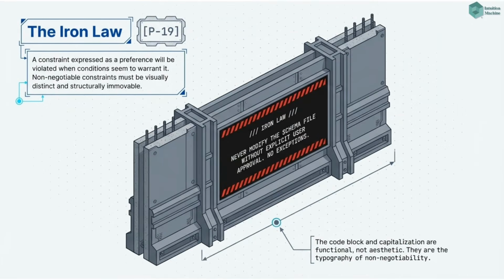Pattern 19, iron law. The most important behavioral constraints are stated as non-negotiable absolute rules in a visually distinct block. Each rule is stated in ALLCAPS. Each rule is immediately followed by explicit closures of the most likely rationalizations.